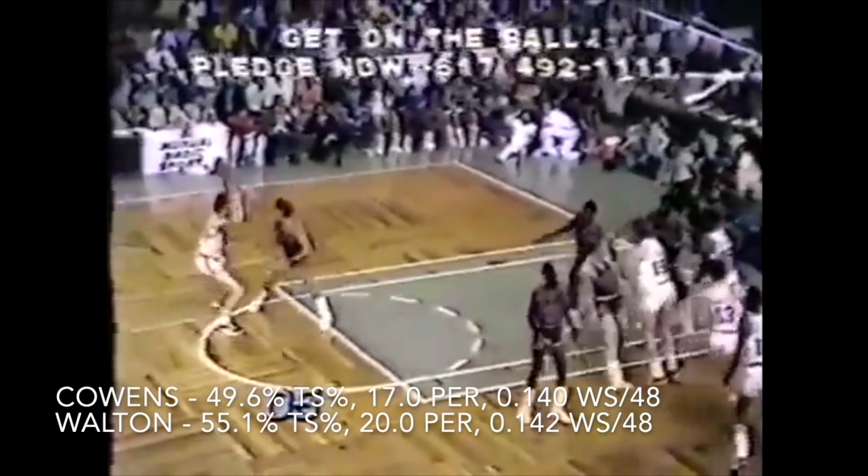In the efficiency and advanced metrics category, Walton easily wins it, as he was much more efficient and in general took better shots than Cowens did. The true shooting percentage stats, PER, and win shares per 48 both back this up in favor of Walton, so this category easily goes to him.